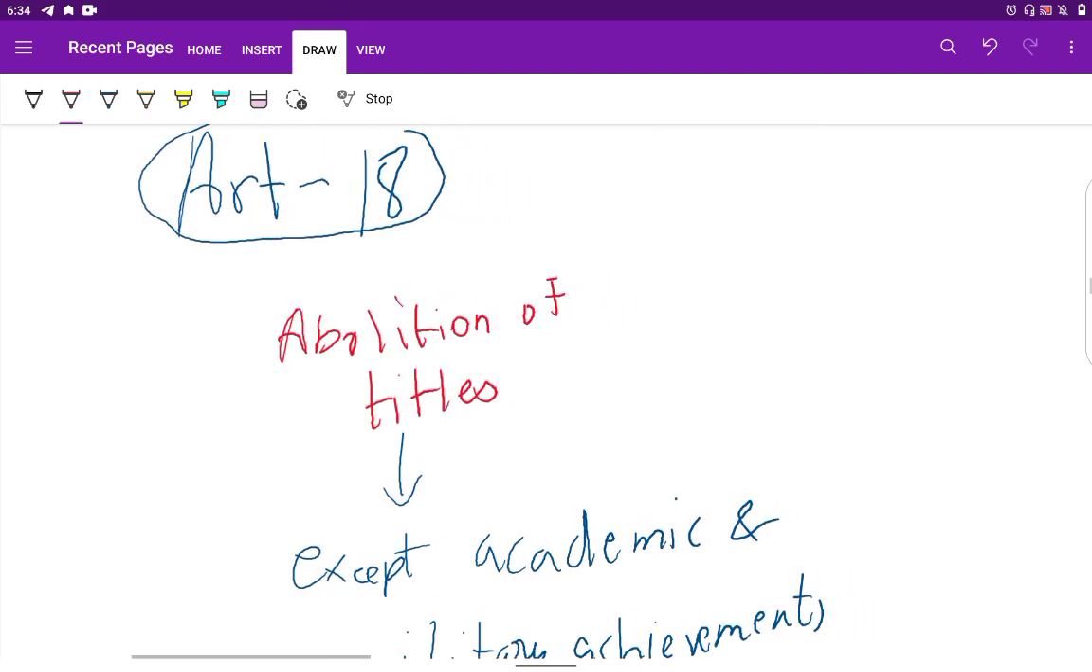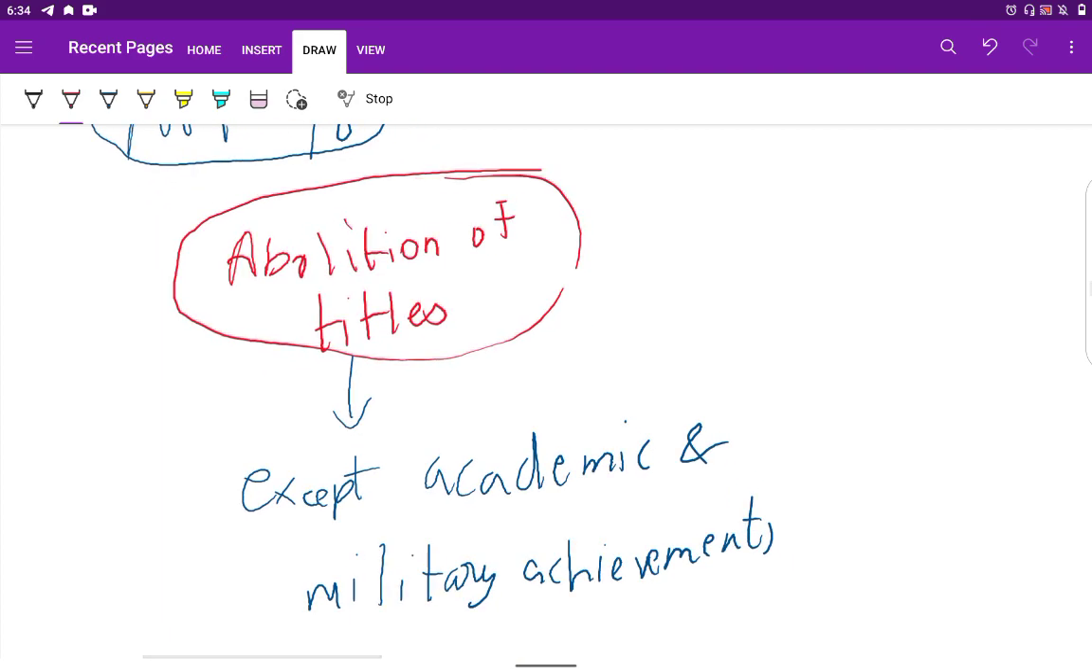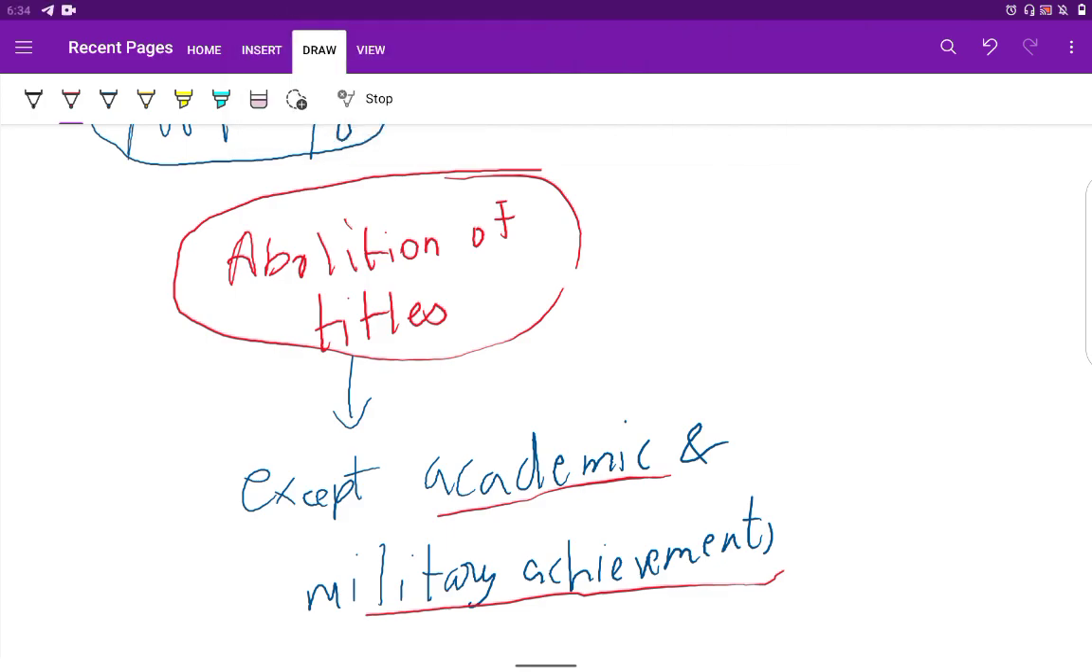Now, Article 18 of the Constitution speaks about abolition of titles, but some exceptions are there. Academic and military achievements can be regarded as titles, because I can say that I am MA Fahim, MA psychology, and put that on my name board. Or a military achievement, like Brigadier Ram Singh. They can keep those with them.